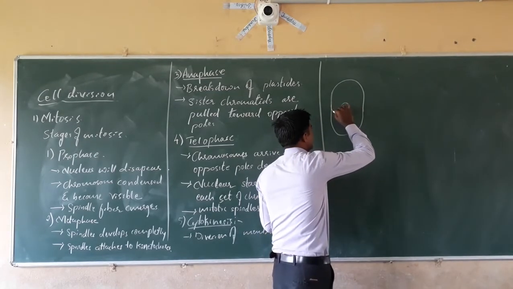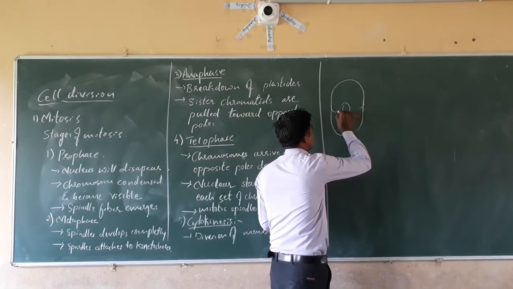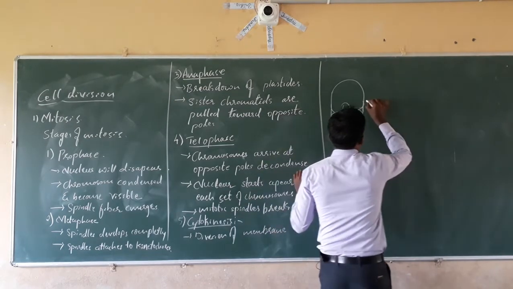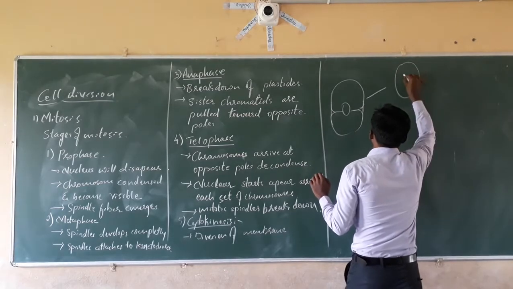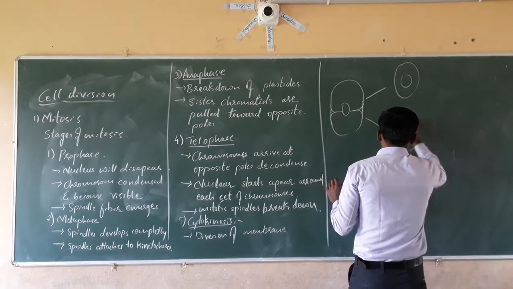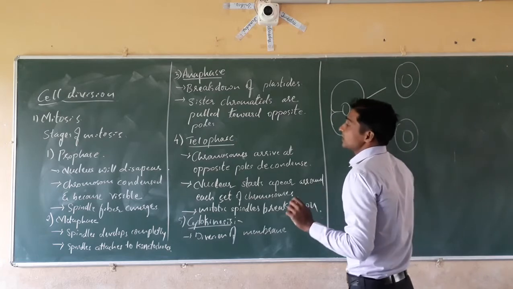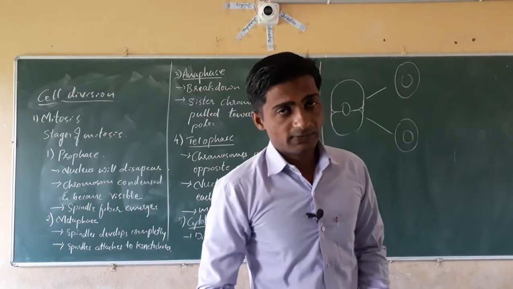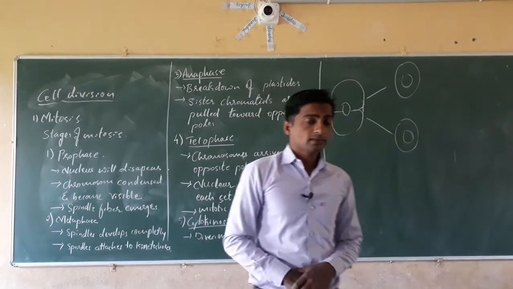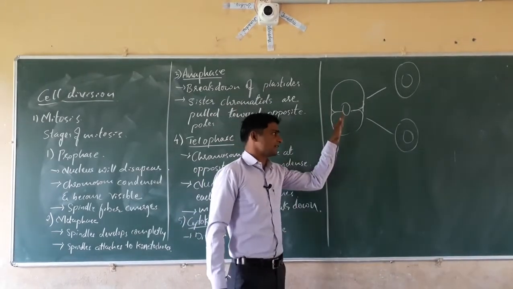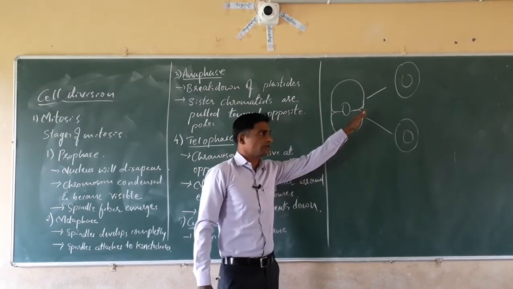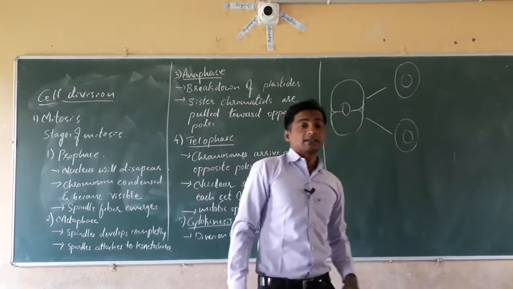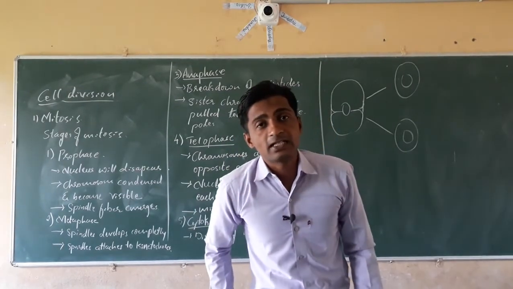This cell will divide and form two new daughter cells. That is called division, we can say cell division. A single cell divides itself into two or more daughter cells. That type of division is called cell division.